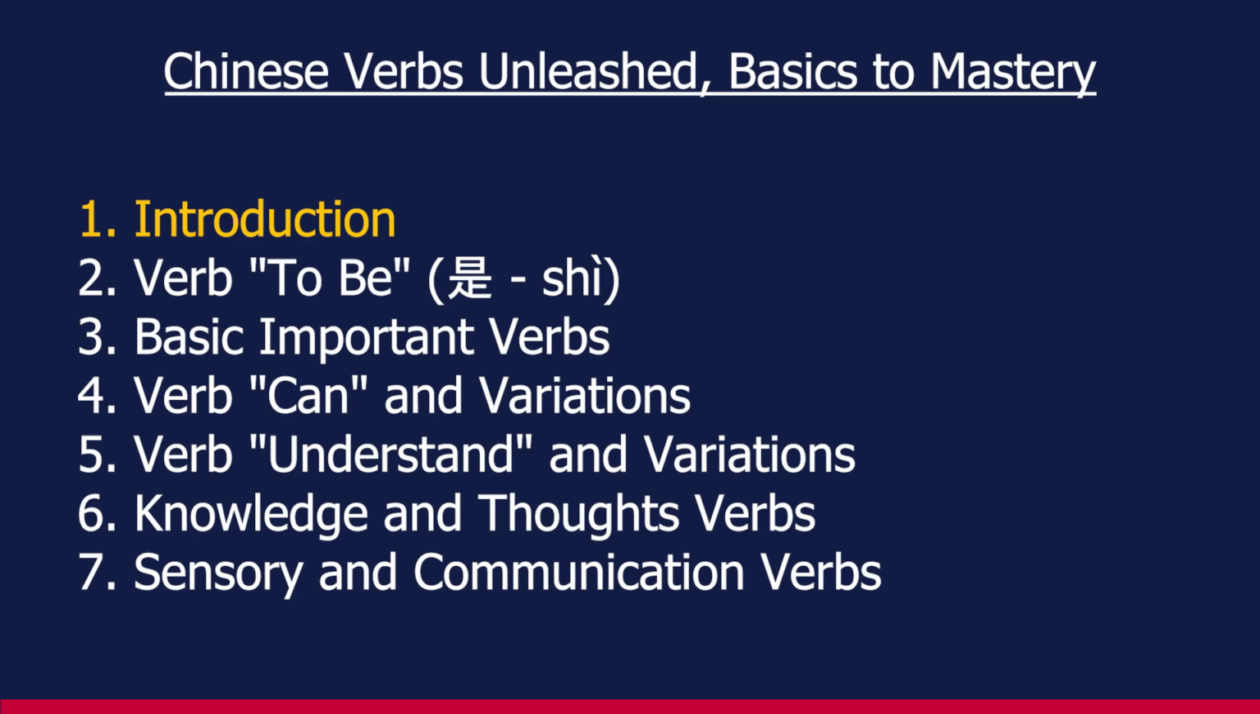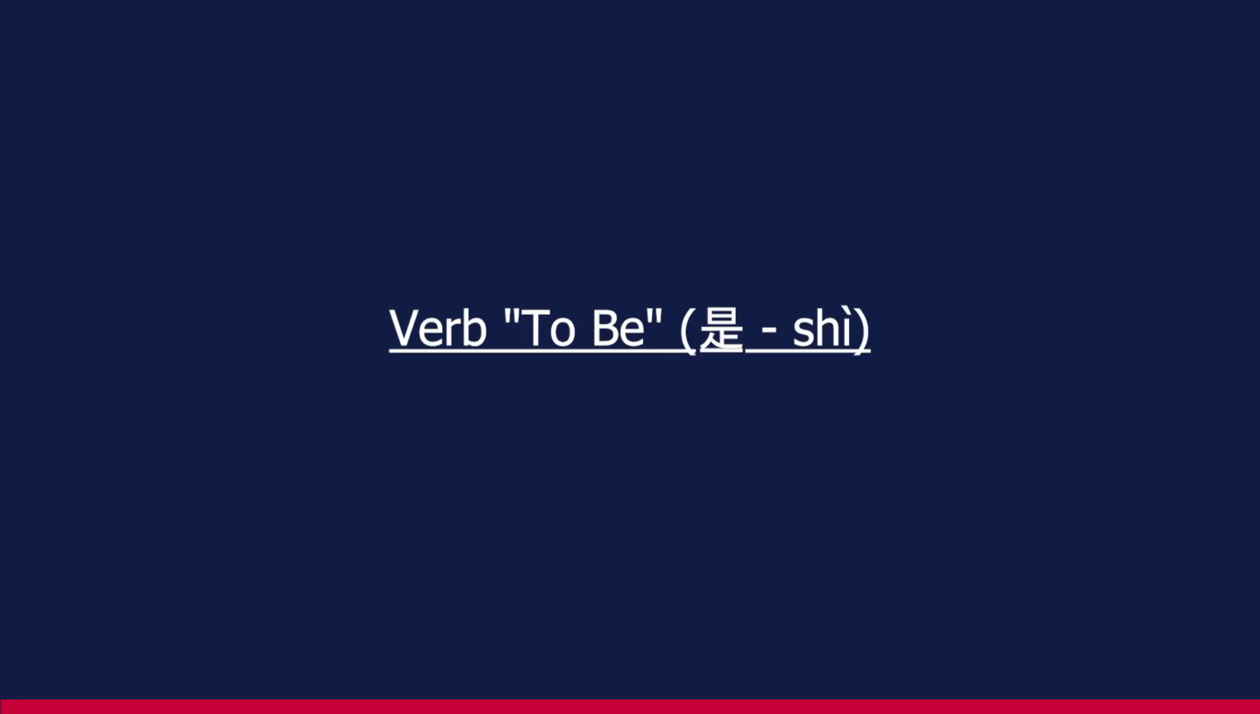Welcome, dear learners. In this lesson, we're going to delve into fundamental Chinese verbs, unveiling the key aspects of expression and communication. So stay focused as we explore essential verbs and gain valuable insights. Let's begin. In Chinese, the verb 是 serves a similar purpose to the English verb to be. However, it offers a unique flexibility and can be employed in various ways to convey identity, existence, and qualities.